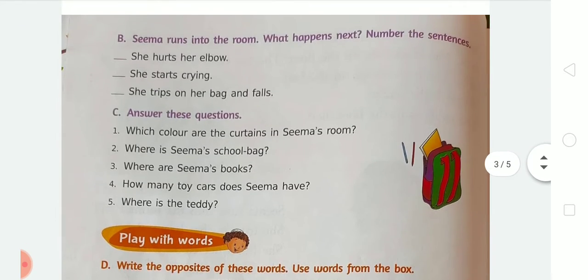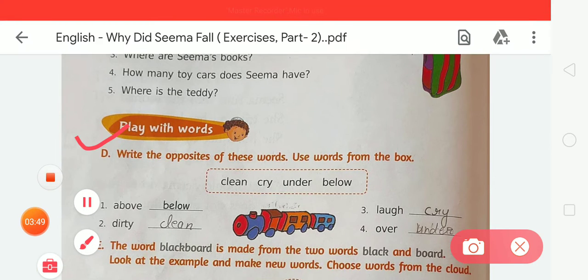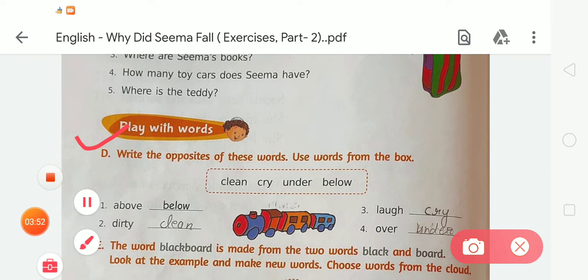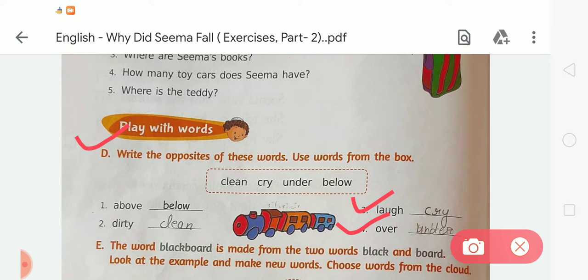Now after this, next is exercise D. In exercise D, write the opposite of these words. Use words from the box. First word is over, so the opposite is below. Second is dirty, and the opposite of dirty is clean. The spelling of below is B-E-L-O-W, and clean is C-L-E-A-N. Third word is laugh, and the opposite of laugh is cry, C-R-Y. Fourth is over, and the opposite of over is under, U-N-D-E-R, under.